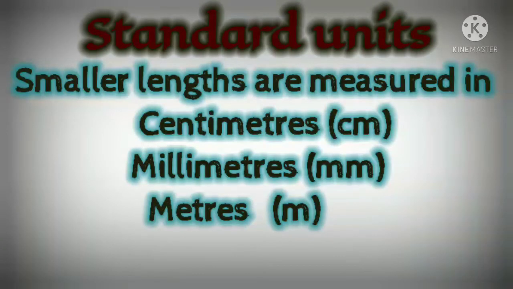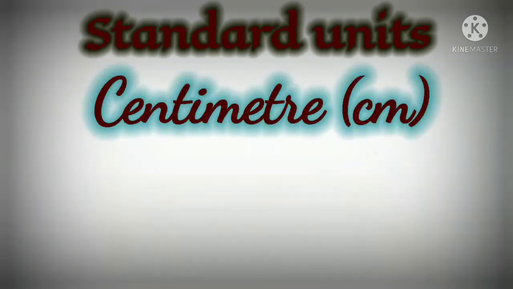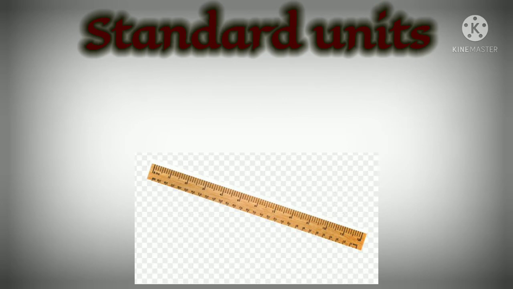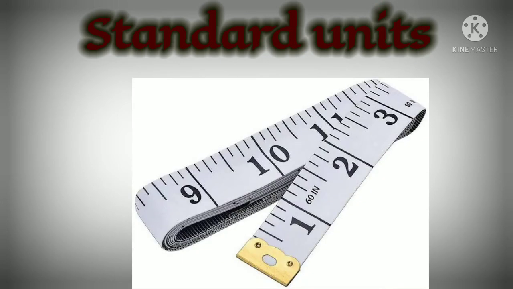Smaller lengths are measured in centimeters, millimeters or meters, and they are written as cm, mm and m respectively. A centimeter ruler can be used to measure length. We use a measuring tape to measure big lengths.